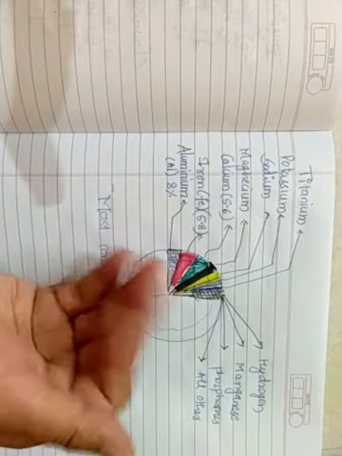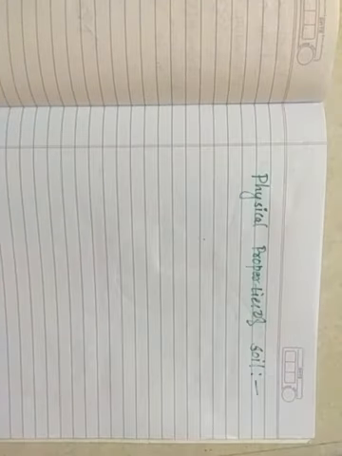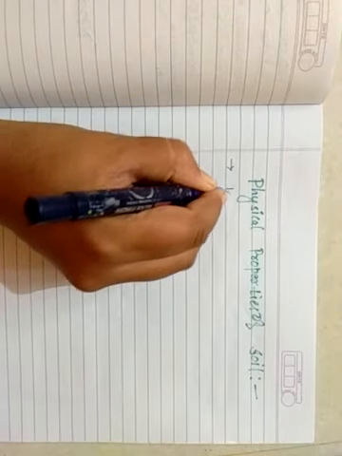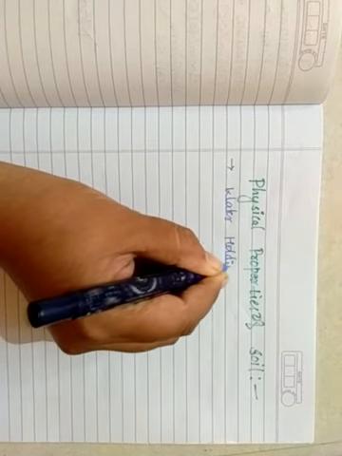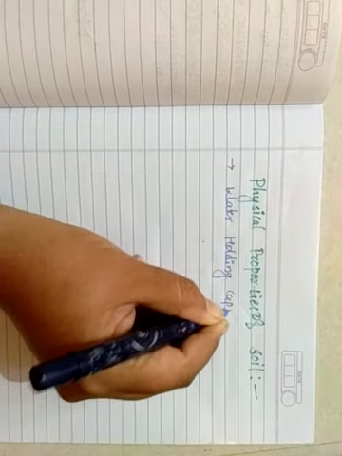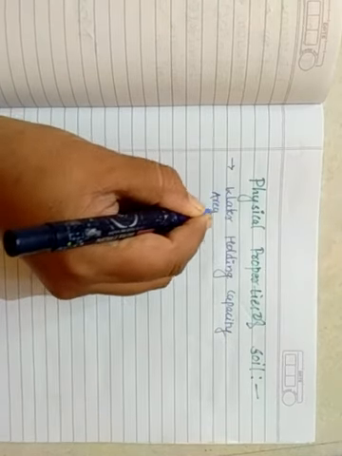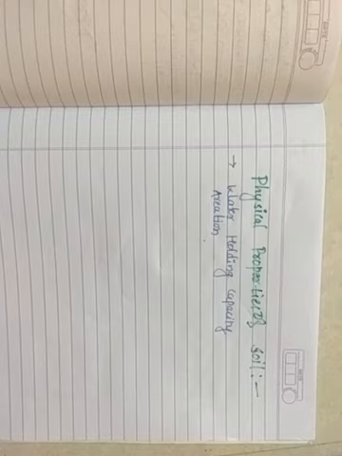Next we will deal with the physical properties of the soil. The physical properties of soil mainly include water holding capacity. The first physical property is the water holding capacity of the soil itself. Next, the second physical property is aeration, meaning how much air can come in and move in the soil itself.